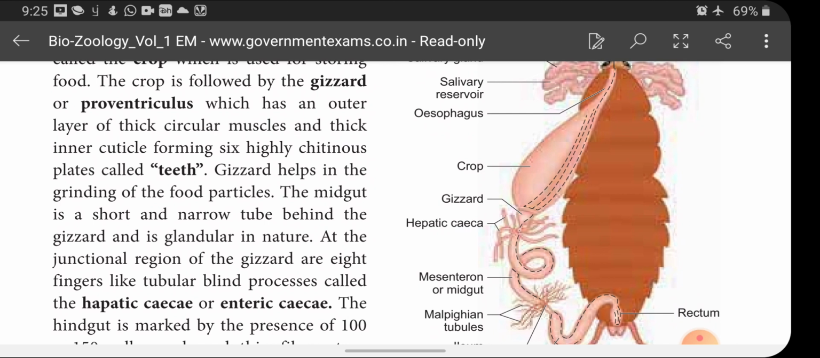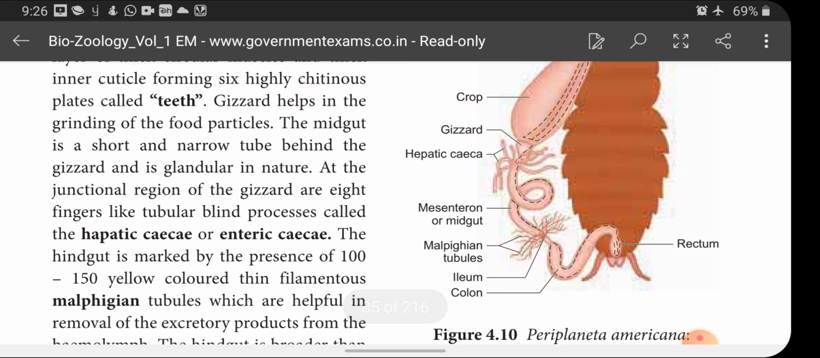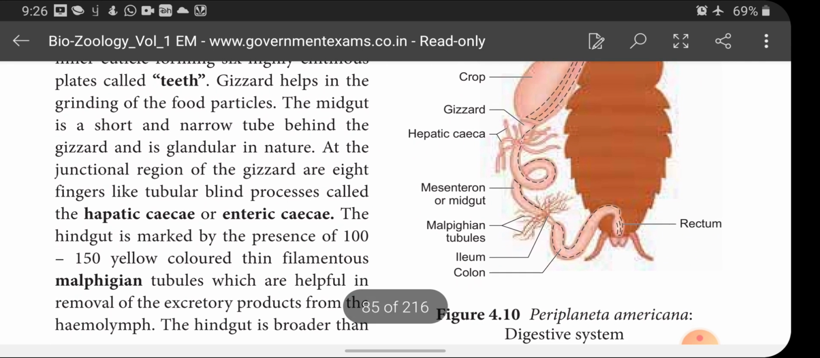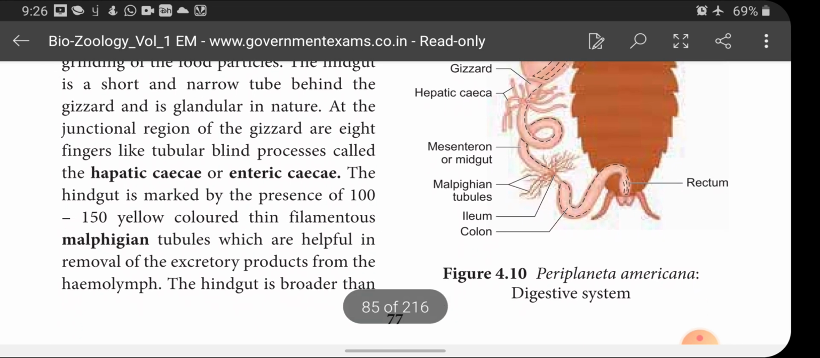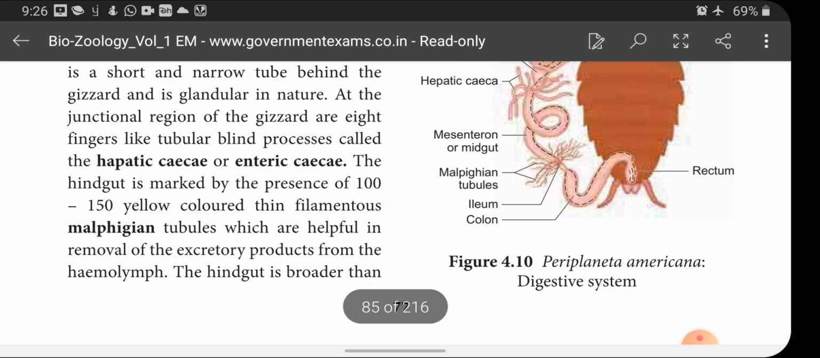So up to the gizzard, foregut is present. Next to the gizzard, the midgut follows. It is a short and narrow tube behind the gizzard and is glandular in nature. At the junctional region are 8 finger-like tubular blind processes called hepatic caecae or enteric caecae. Hindgut is marked by the presence of 100 to 150 yellow-colored thin filamentous Malpighian tubules, which are helpful in the removal of excretory product from the hemolymph.